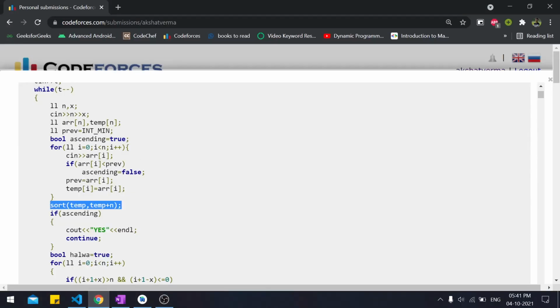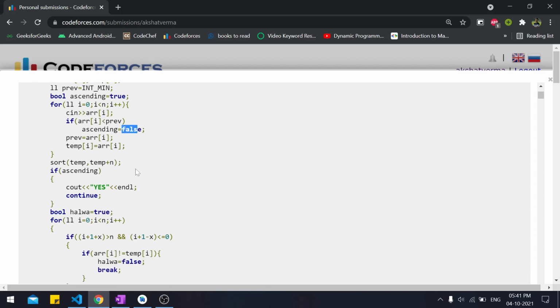I make another array and copy all the elements of the original array into that temporary array in the same loop, to decrease the time complexity basically. And also here I've added a condition. I've made a variable previous equal to int min, and I have also made a bool variable which is initially set to true. Now if the element that we just took as input is less than the previous one, then we will set ascending to false.